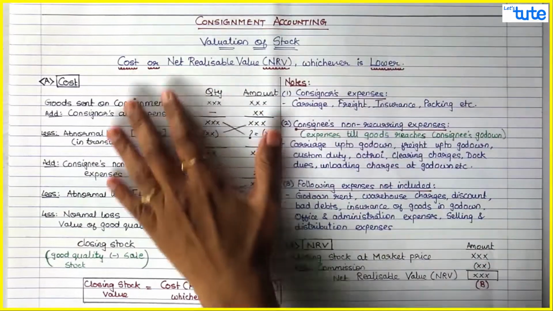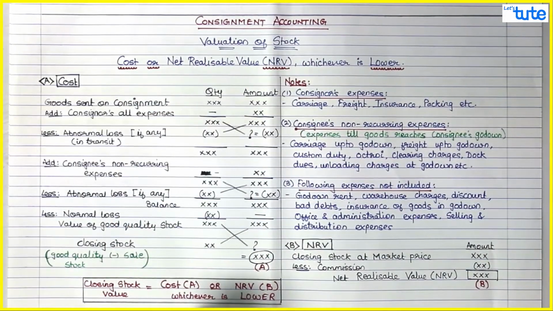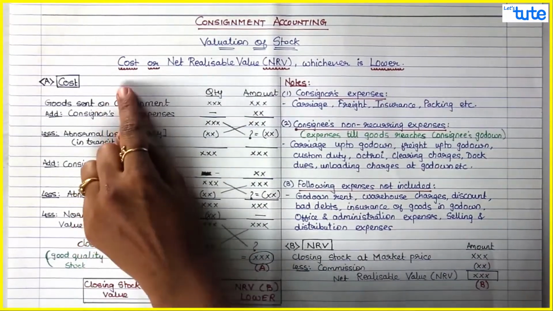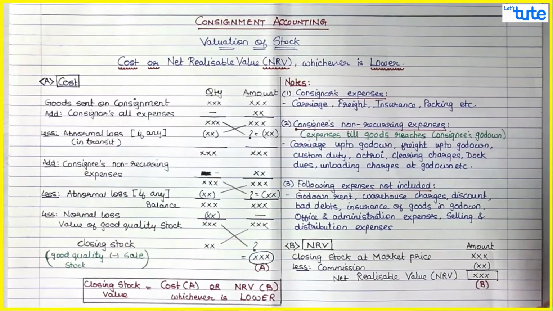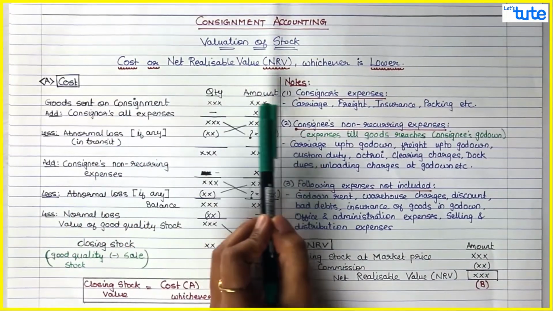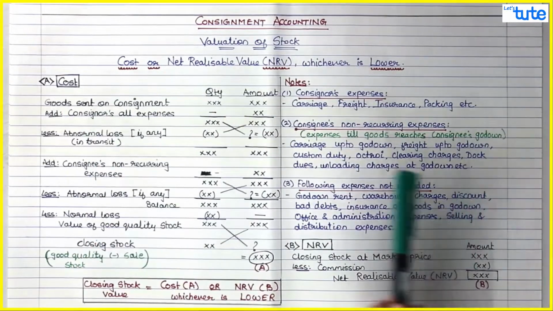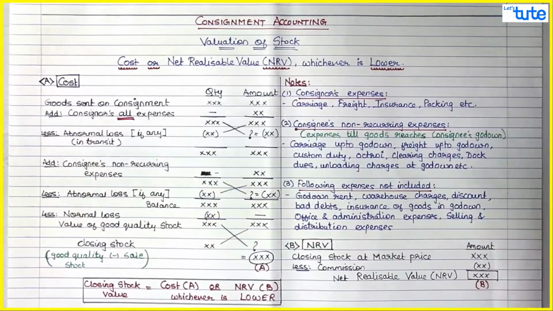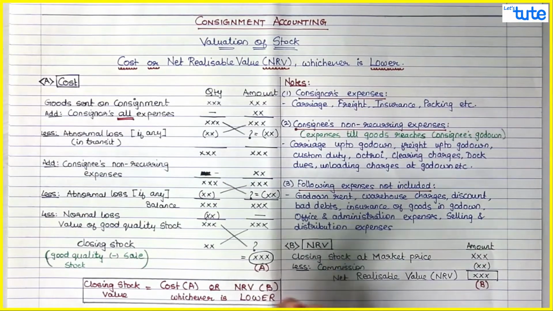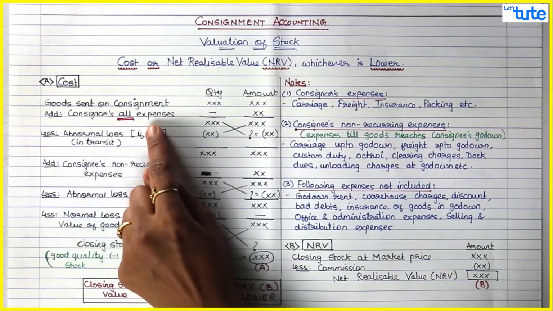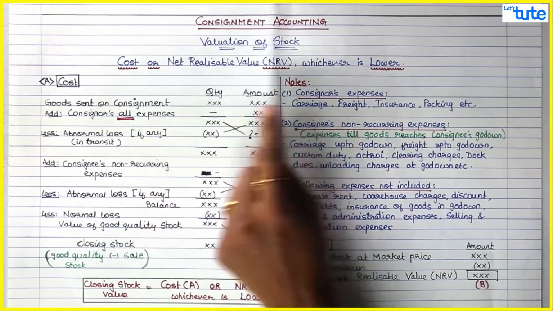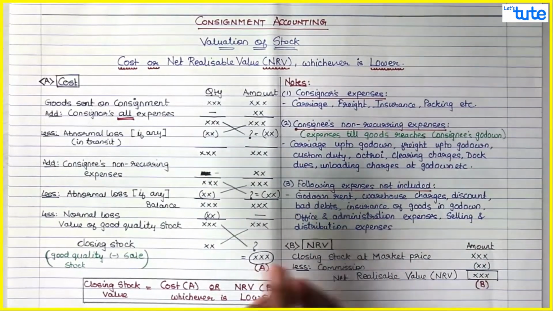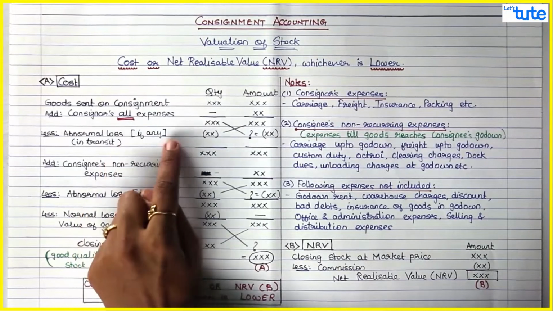This is the same format that we discussed in our example. I have just written the format for your notes purpose. First of all, cost: goods sent on consignment. Here we take the quantity and the amount. Add consignor's all expenses. Always remember that you have to take all the expenses of the consignor, because those expenses are till the goods reach the godown. So take all the expenses of the consignor. Consignor's expenses could be carriage, freight, insurance, packing charges, etc. Less abnormal loss if any in transit.